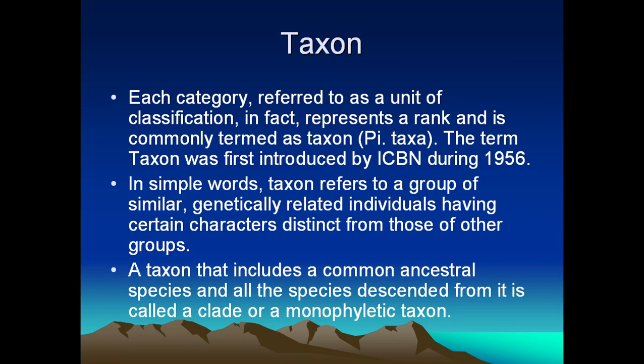Now, what is taxon? Each category, referred to as a unit of classification, in fact, represents a rank and is commonly termed as taxon. So the term taxon was introduced by ICBN during 1956. In simple words, taxon refers to a group of similar, genetically related individuals having certain characters distinct from those of the other group. A taxon that includes a common ancestral species and all the species descendant from it is called a clade or a monophyletic taxon.